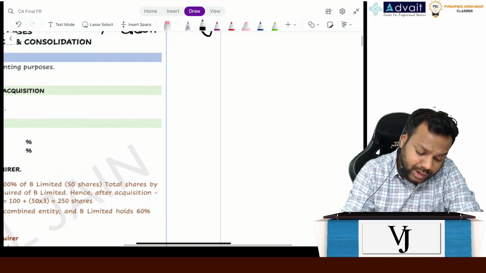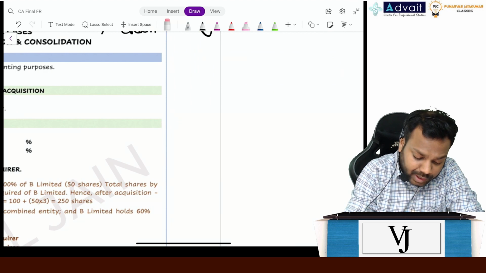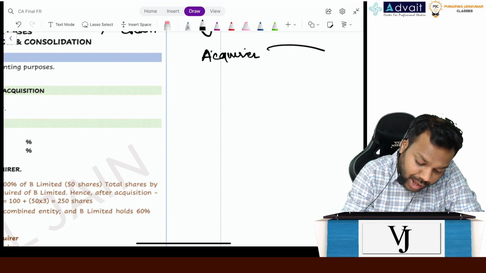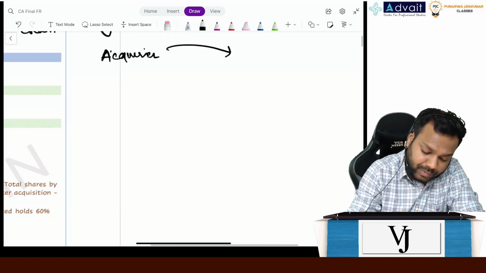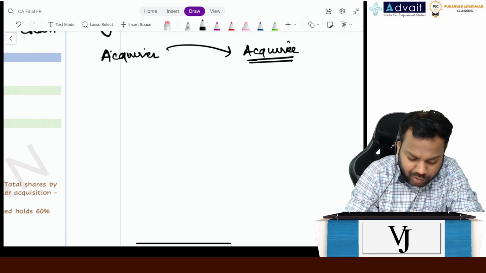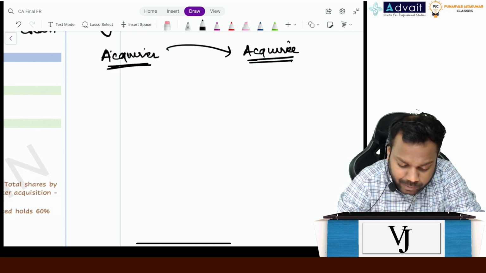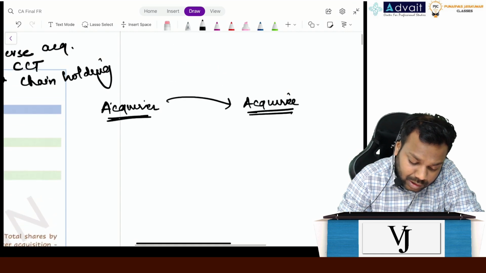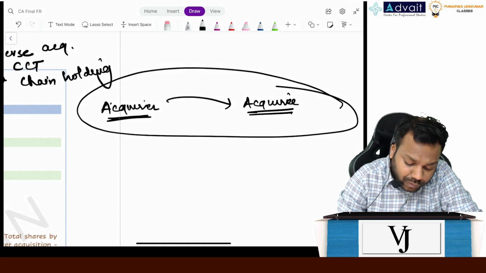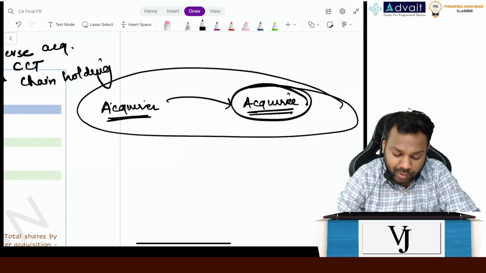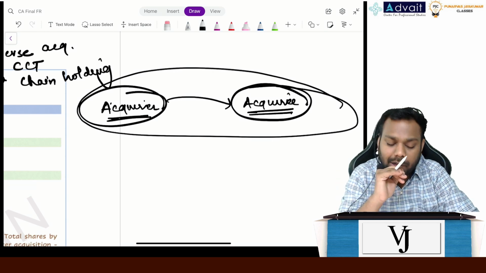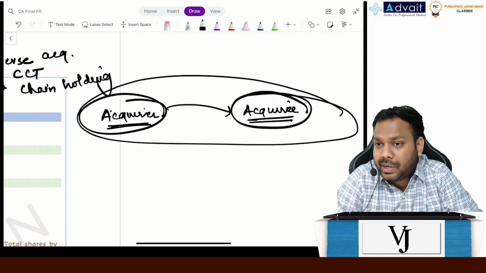So far we studied that a parent or an acquirer company acquires an acquiring company. This is what we studied so far, right? But what happens in the process of acquiring this company? Many times, this company itself gets sold. That's the case where we say it is a reverse acquisition.